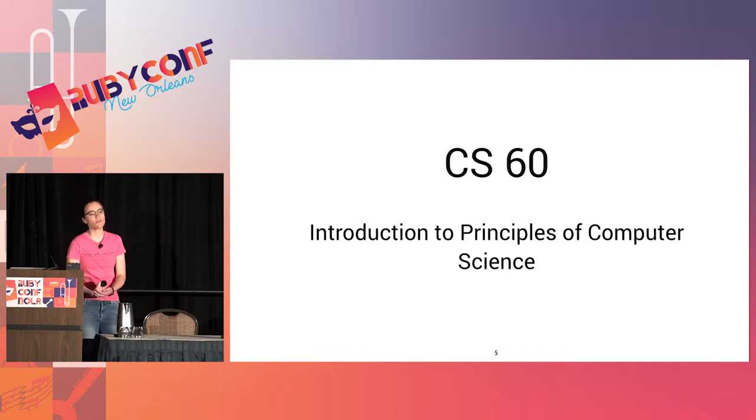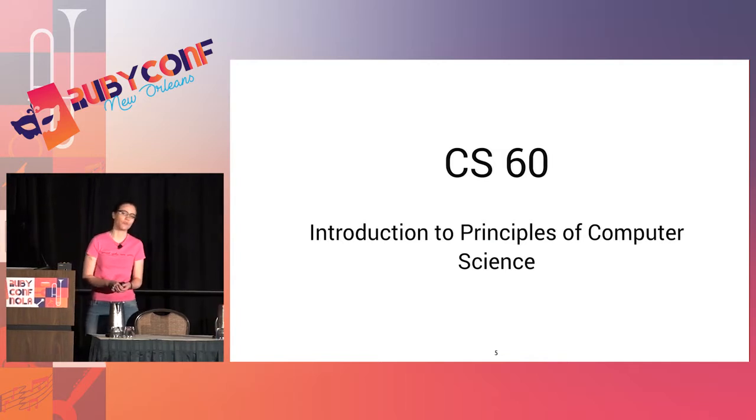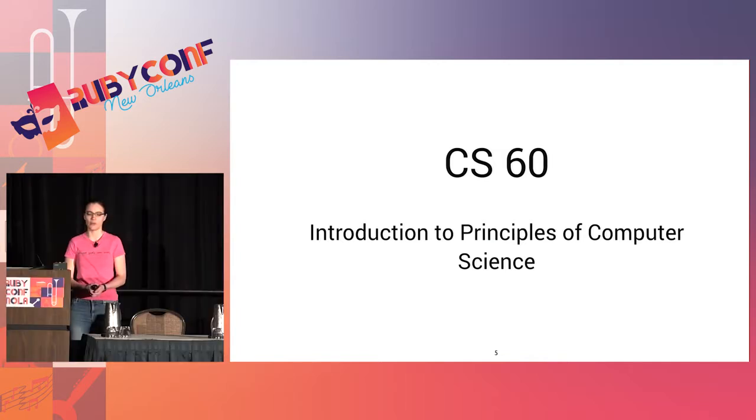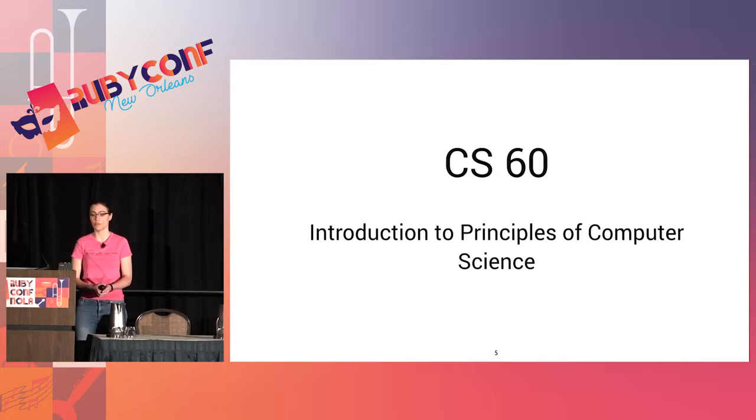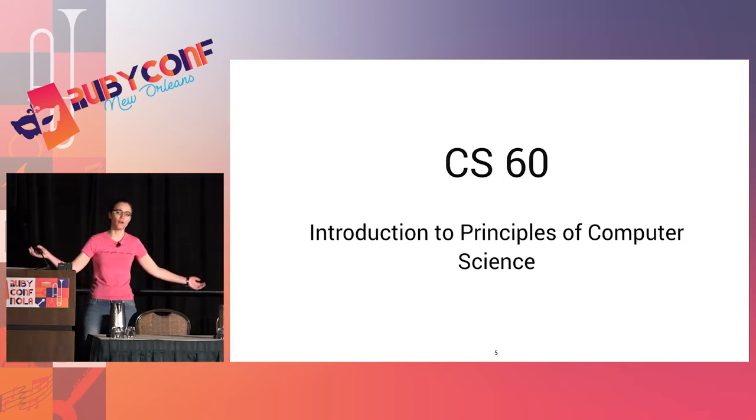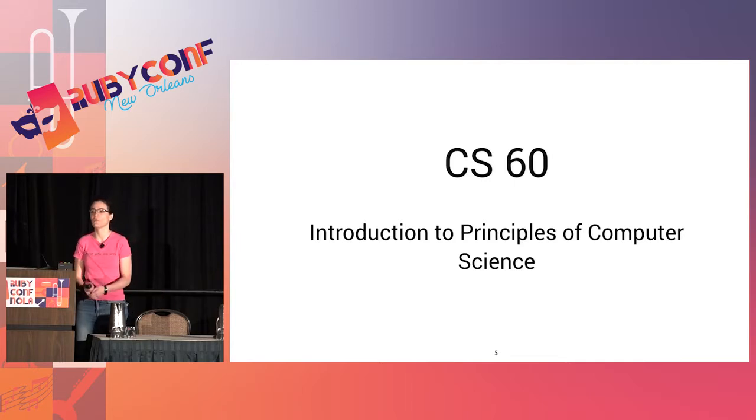Onward. So this talk is based on a class I took my freshman year of college. We called it CS60, although the actual title was The Introduction to Principles of Computer Science. And unlike a lot of CS majors, this course was very early in the major, and it was a survey of all of computing. We did finite state automata, we did grammars, we did provability and complexity theory, we did formal logic. But about 10-ish, 12-ish weeks of the course was dedicated to learning 4 different programming languages, each of which represented a different paradigm, and solving the same problem in all of them, and solving some problems that were designed for that language.